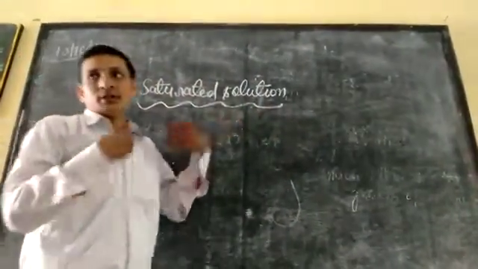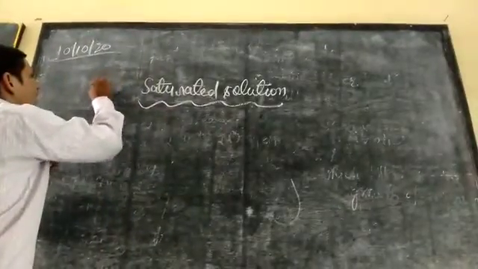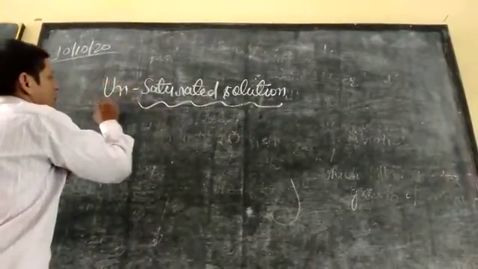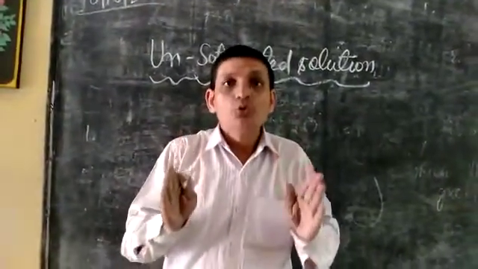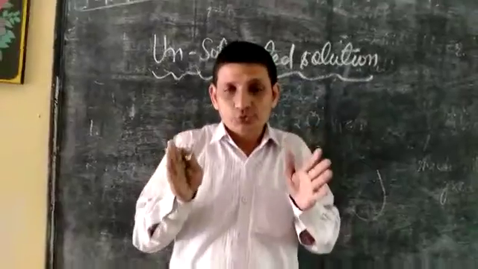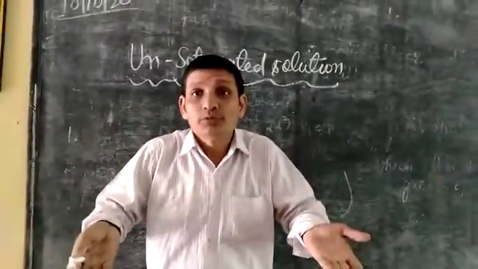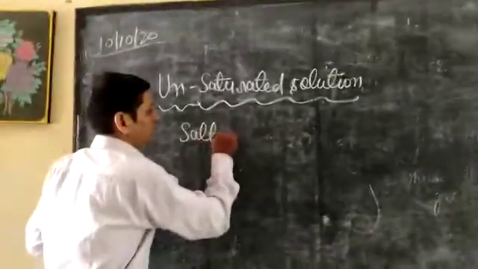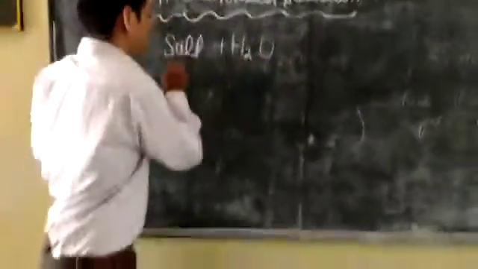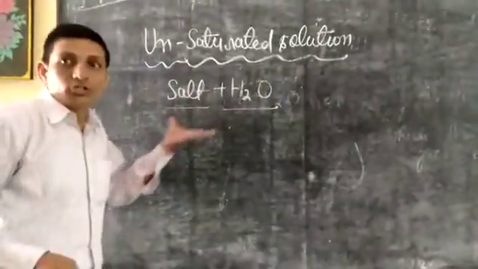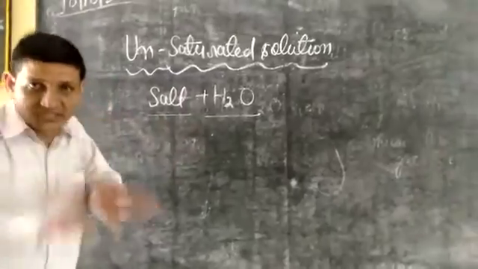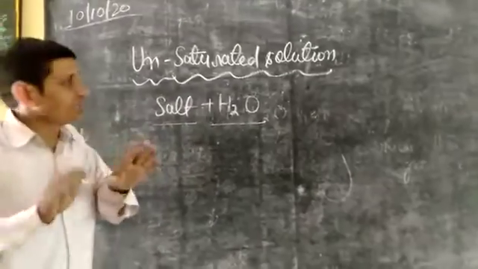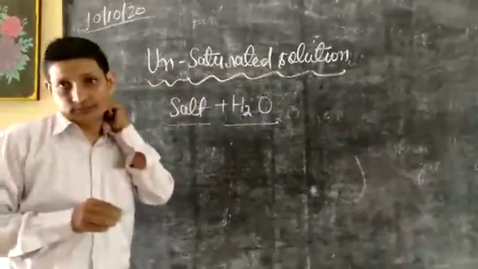The other is unsaturated solution. What is unsaturated solution? A solution in which more solute can be dissolved at a particular temperature is called unsaturated solution. Example: salt and water. In the solution of salt and water, if more salt can be dissolved at a fixed temperature, then it is called unsaturated solution.